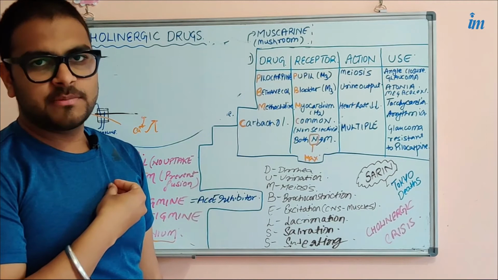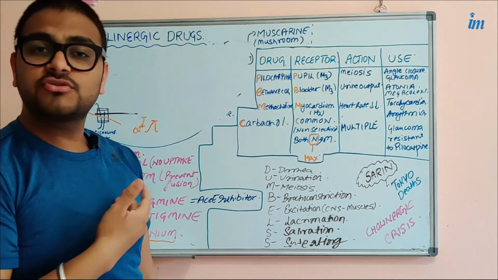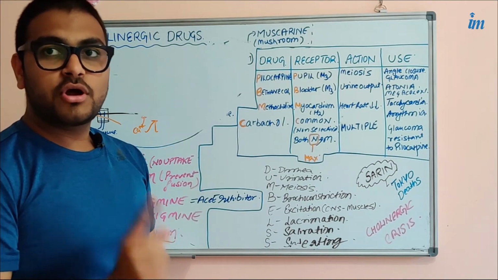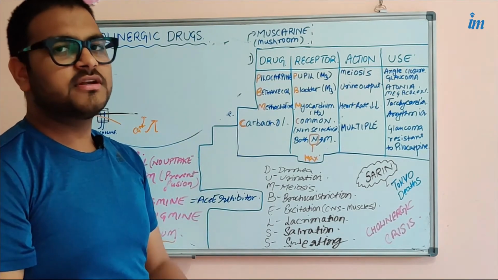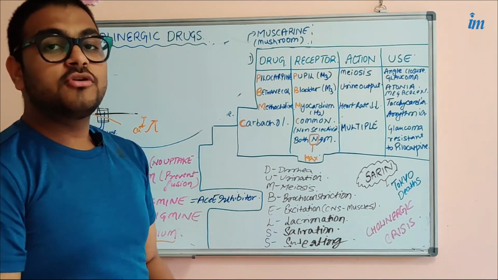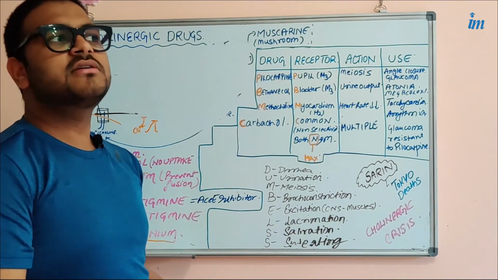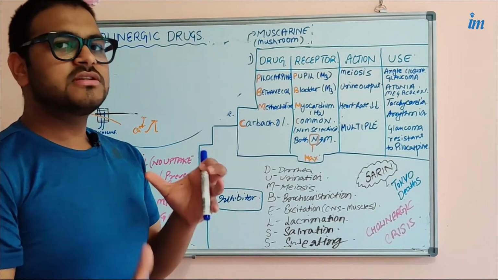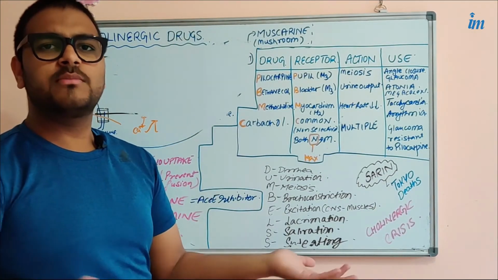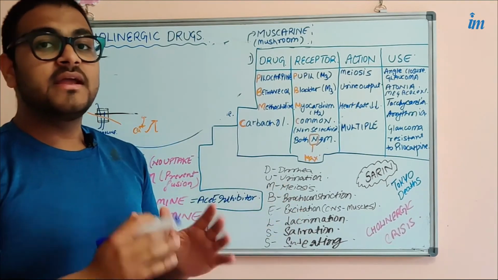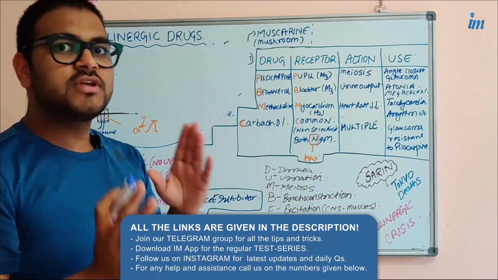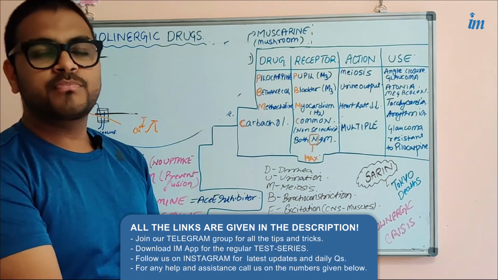M2 receptor सिर्फ heart पर present है, so it will give effect only on the heart, but it will not bind to any other muscarinic receptor that is present elsewhere in the body. So this means the drug is very selective. Non-selective muscarinic drug means it can bind to any of the muscarinic receptors M1, M2, M3, M4, M5, all of them. It does not have the capability to select one out of five, so that is a non-selective muscarinic binding drug.